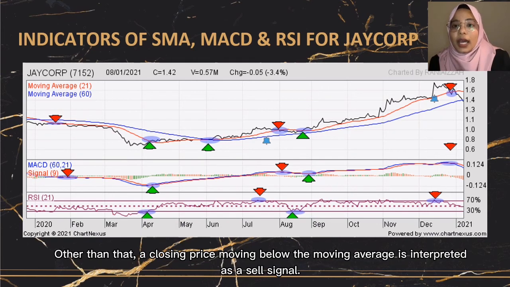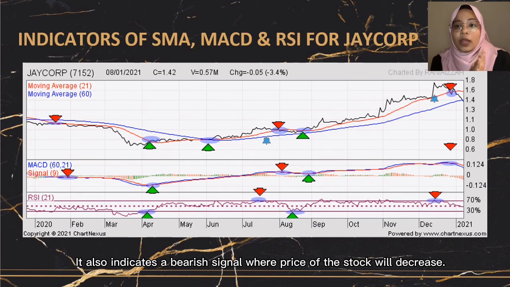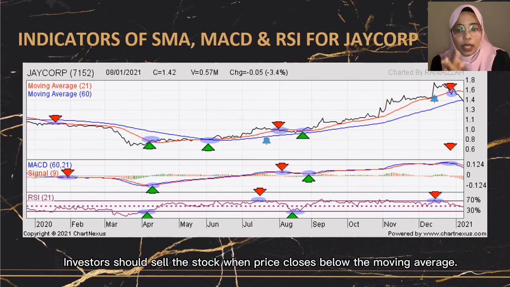On the other hand, a closing price moving below the moving average is interpreted as a sell signal. Referring to the figure, the red arrow indicates where the sell signal is. It also indicates the bearish signal where the price of the stock will decrease. Investors should sell the stock when price closes below the moving average.